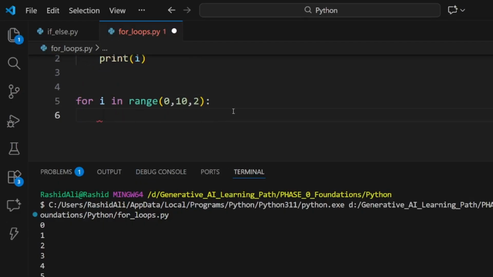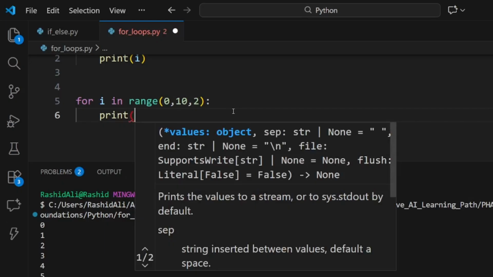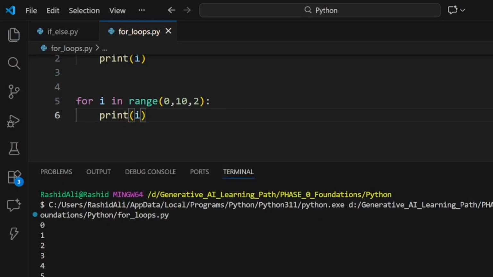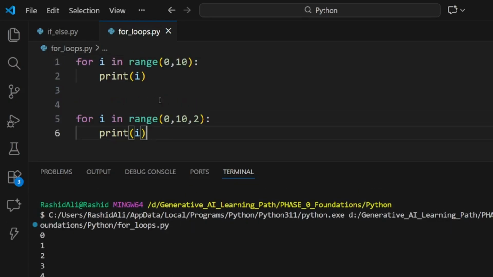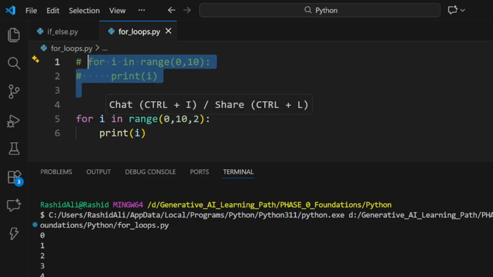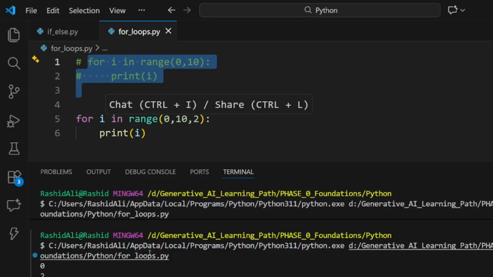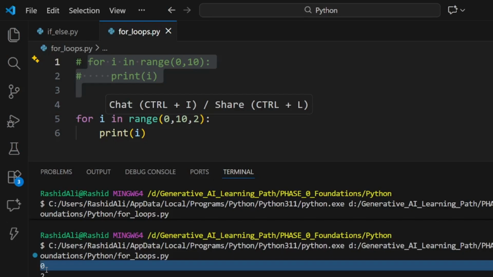After it we similarly print the I. First we comment out this, so it does not become ambiguous. You can see first it was 0.